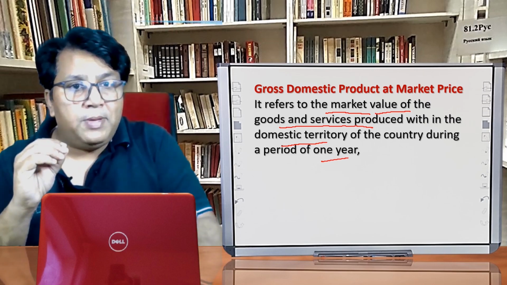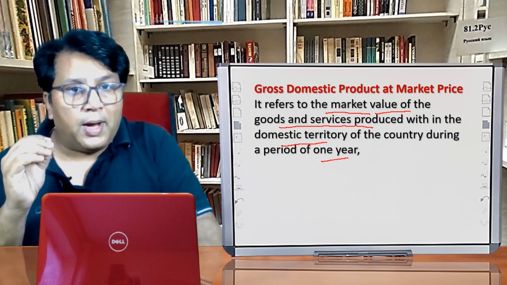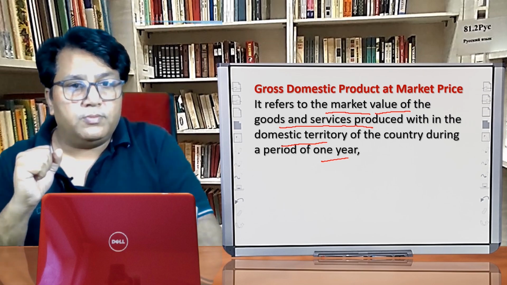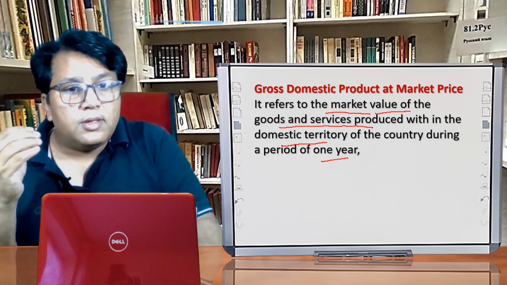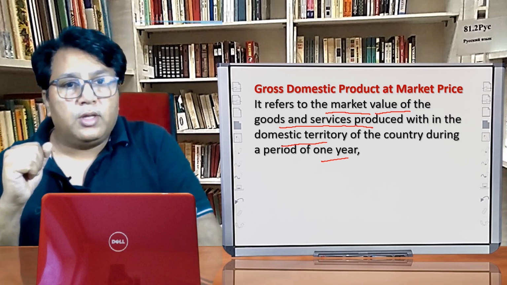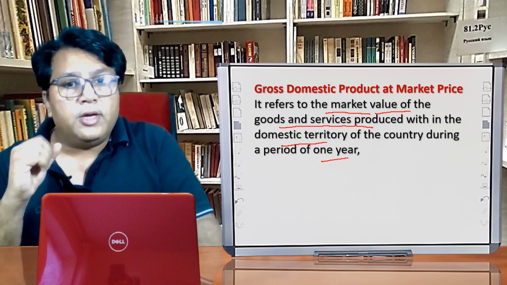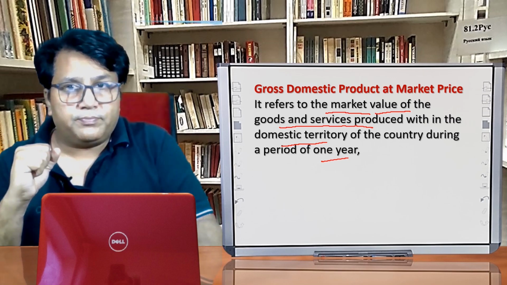So GDP-MP means the market value of all the goods and services produced by the production units within the domestic territory of a country during a period of 1 year.